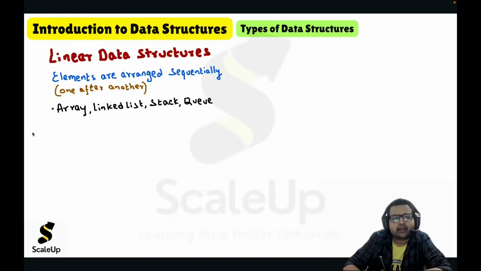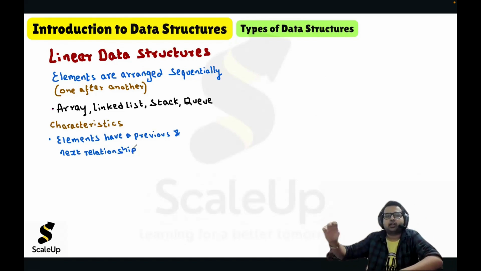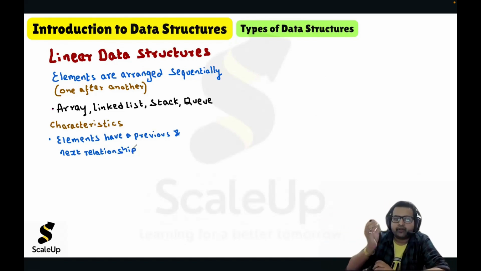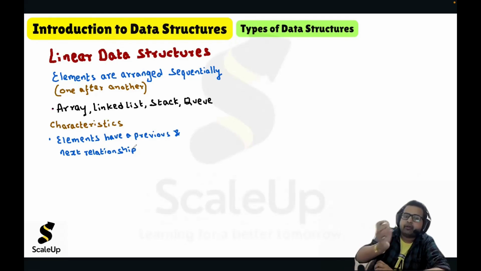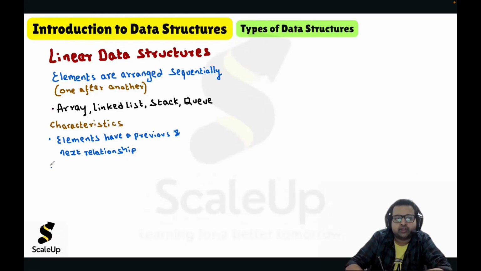If you look at the characteristics, elements have a previous and next relation, because since elements are arranged in sequential order, one after another, every element can have a previous and a next element.